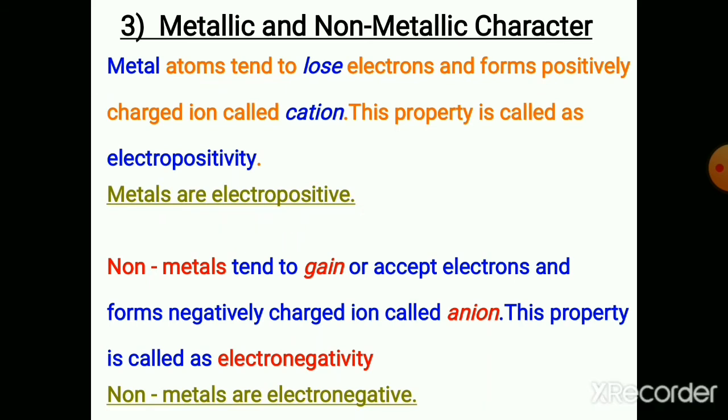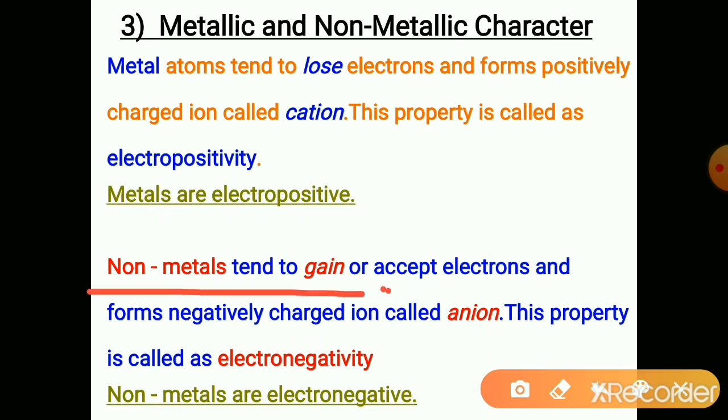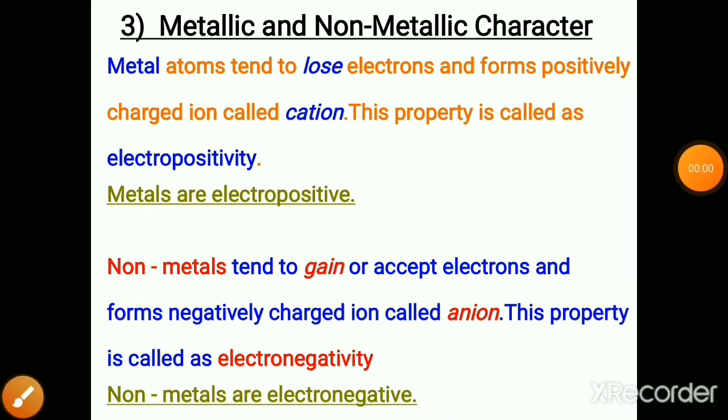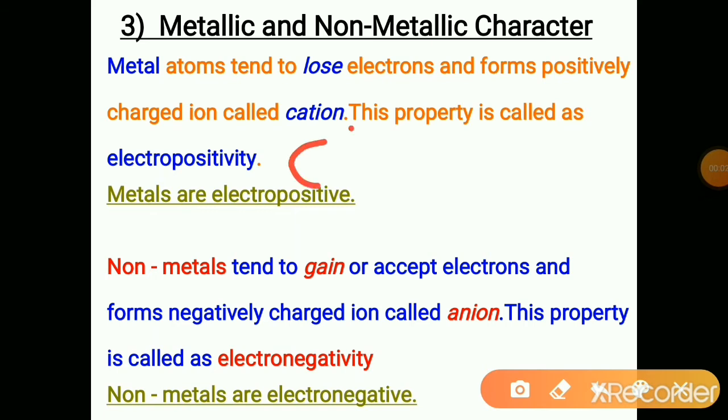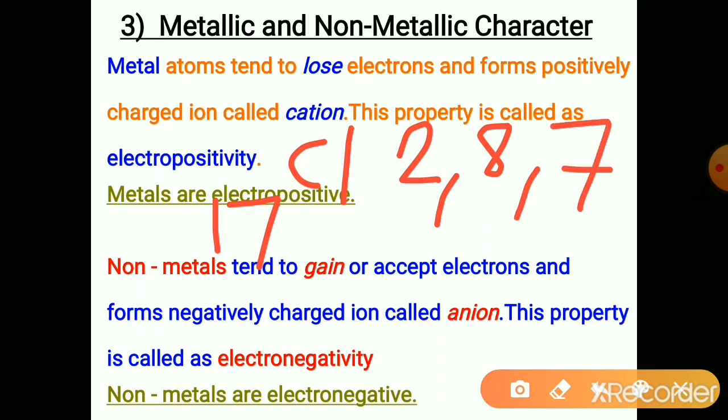In contrast to metals, non-metals tend to gain or accept electrons and form a negatively charged ion called an anion. For example, chlorine atomic number is 17. Its electronic configuration is 2, 8, 7. As there are 7 valence electrons, it gains 1 electron from other elements and completes its octet.